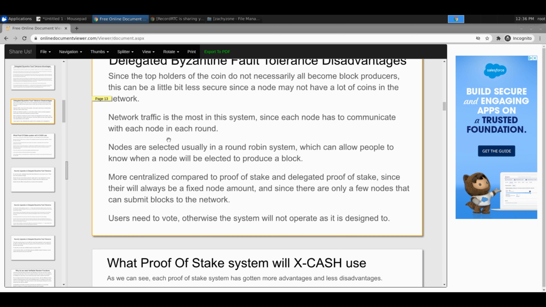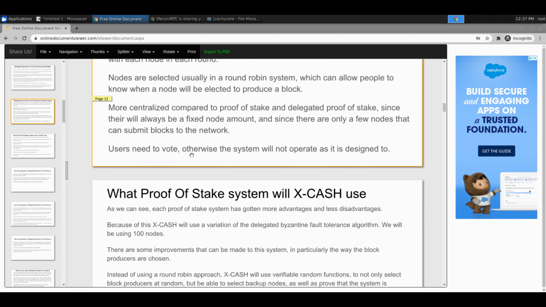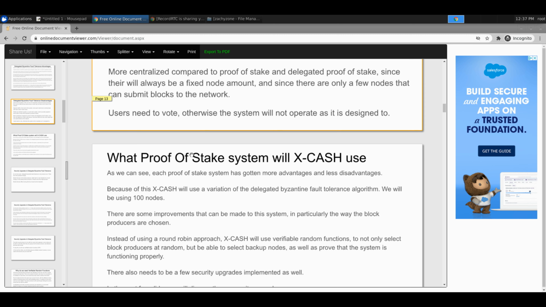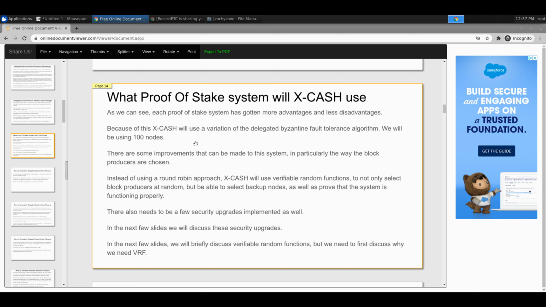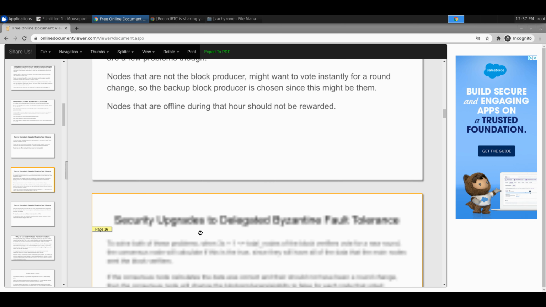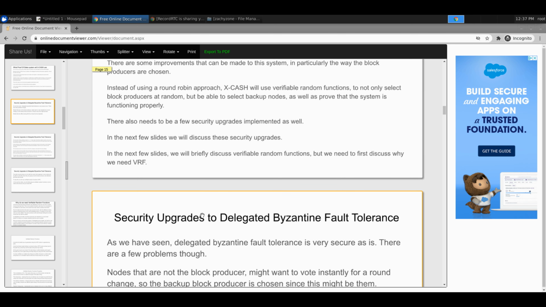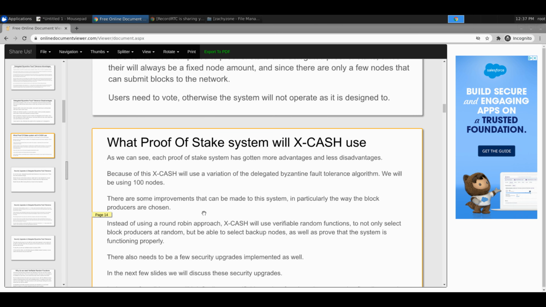And then the round robin's still there. It gets more centralized, unfortunately, which we combat. Then users need to vote, and then it goes into what we're going to use, and it explains, okay, I didn't like this, I didn't like that, and so on. Then it explains what we're going to use, and that we're going to take out the round robin approach.